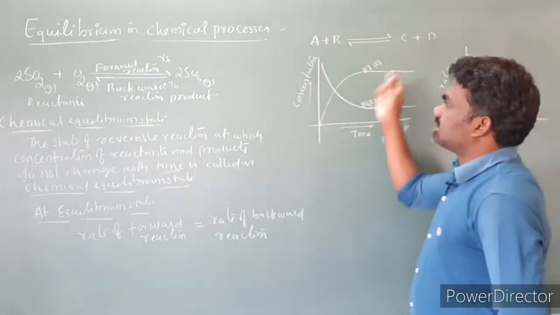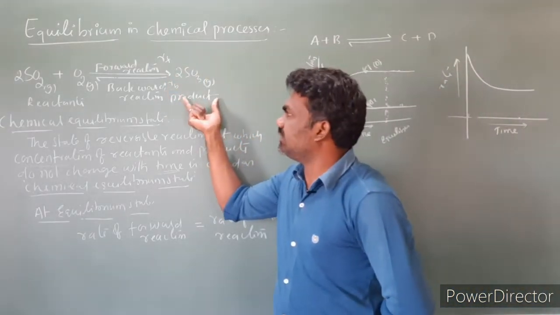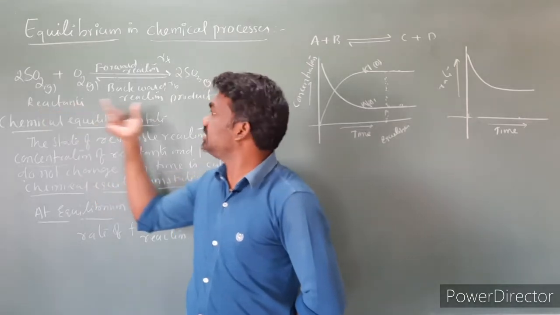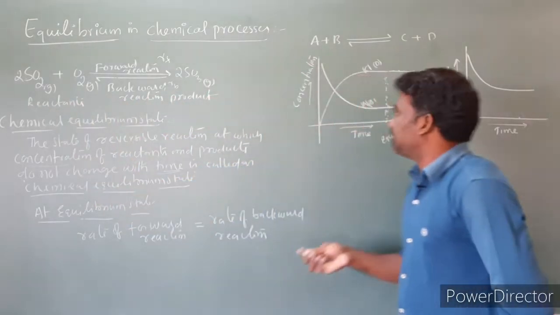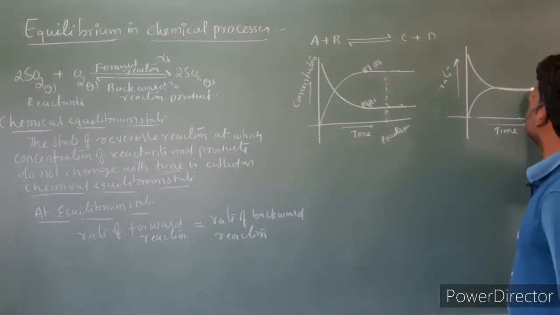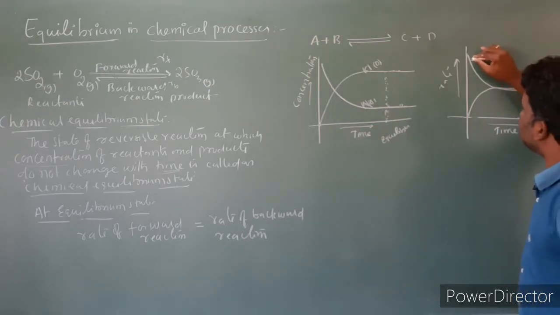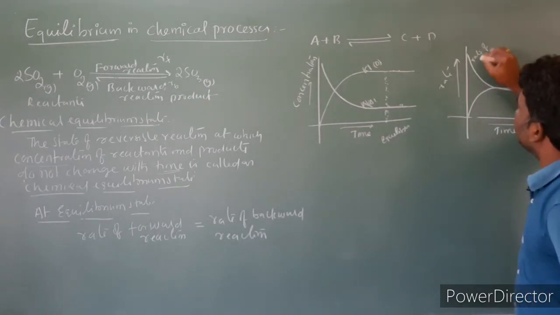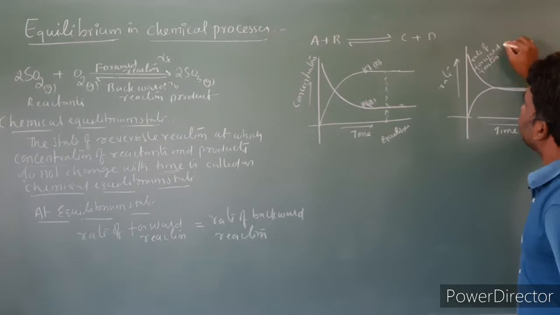After formation of products, concentration of products increases, so products are converting into reactants. That means products converting into reactants is nothing but backward reaction. This is the rate of backward reaction. And this is the rate of forward reaction, labeling as RF.